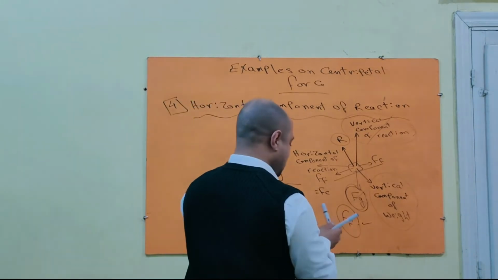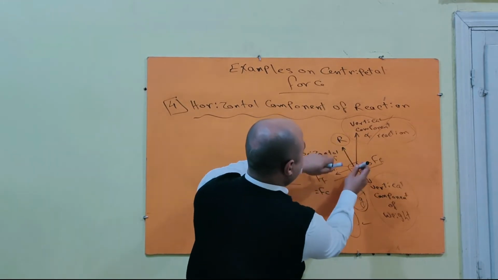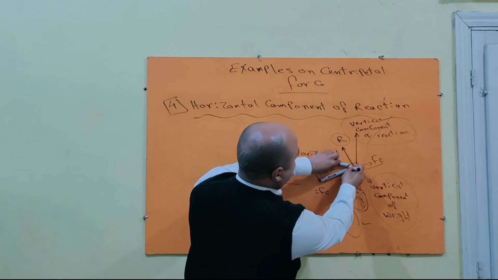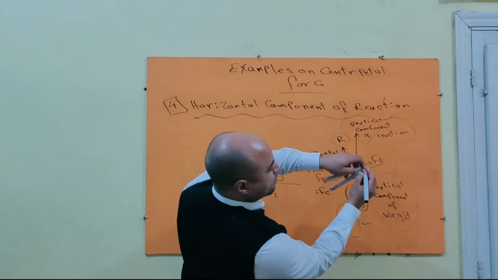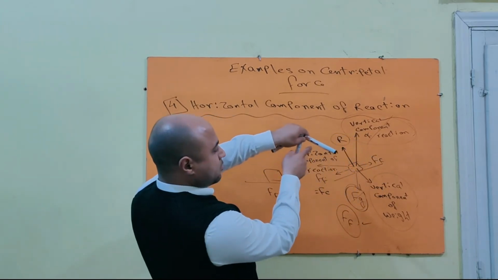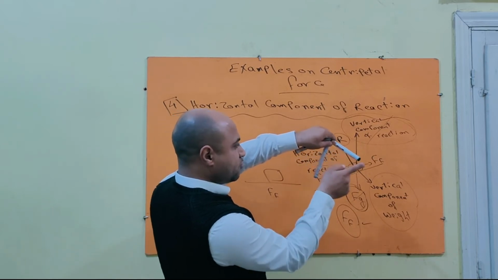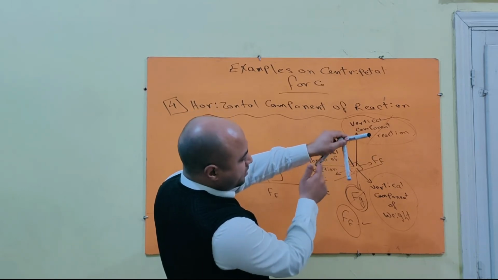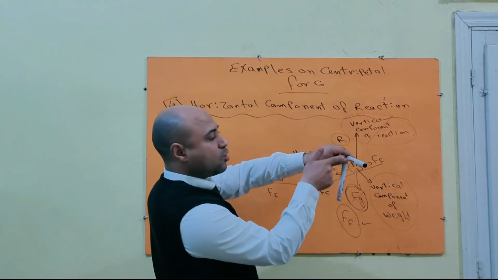Sorry, two forces. The direction of movement in this direction, we have friction force and we have horizontal component of reaction. If you imagine that, the angle between the direction of movement and friction force is 90 degrees, and also between this force which is called horizontal component of reaction and direction of movement also 90 degrees.